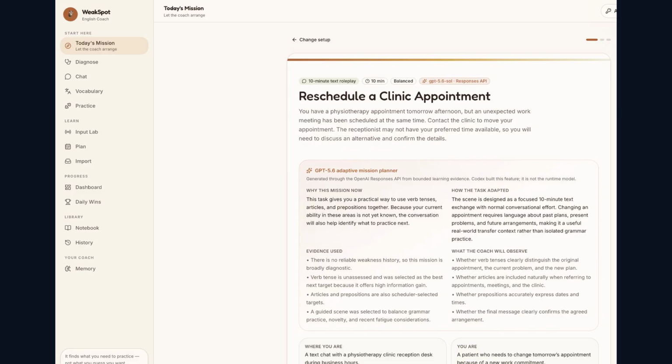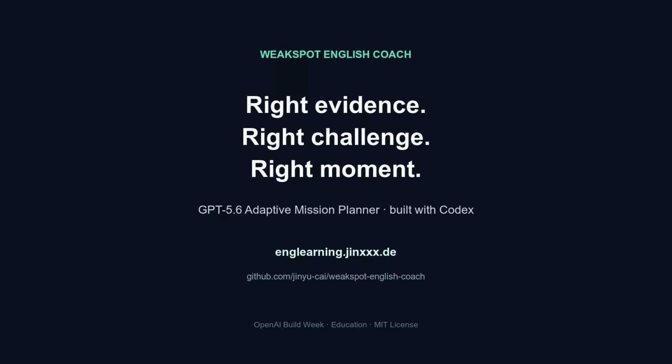WeakSpot does not just remember mistakes. With GPT 5.6, it turns the right evidence into the right challenge at the right moment.